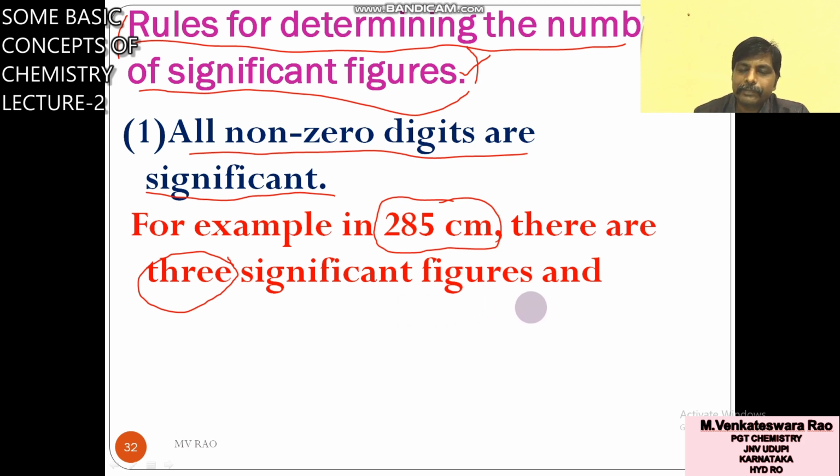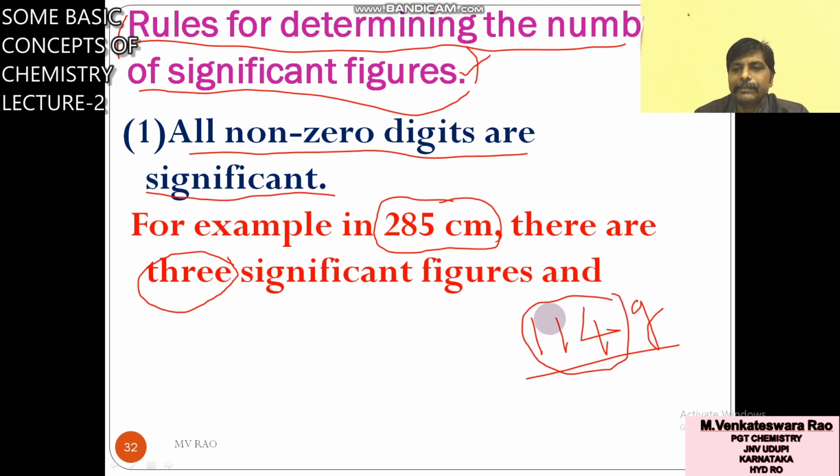One more I will explain. 114 grams. How many significant figures are there in 114? 1, 2, 3. Significant figures are 3.